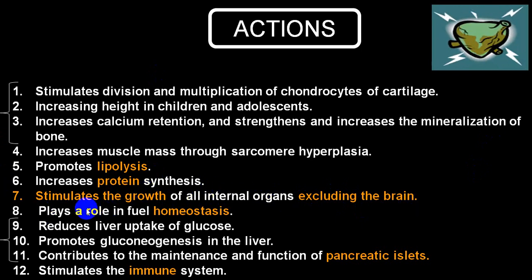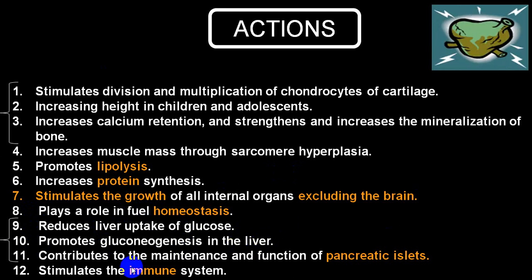It also plays a role in what we call fuel homeostasis. It increases the glucose level in blood, by which it provides energy to cells. It reduces the liver uptake of glucose. It promotes gluconeogenesis by the liver.